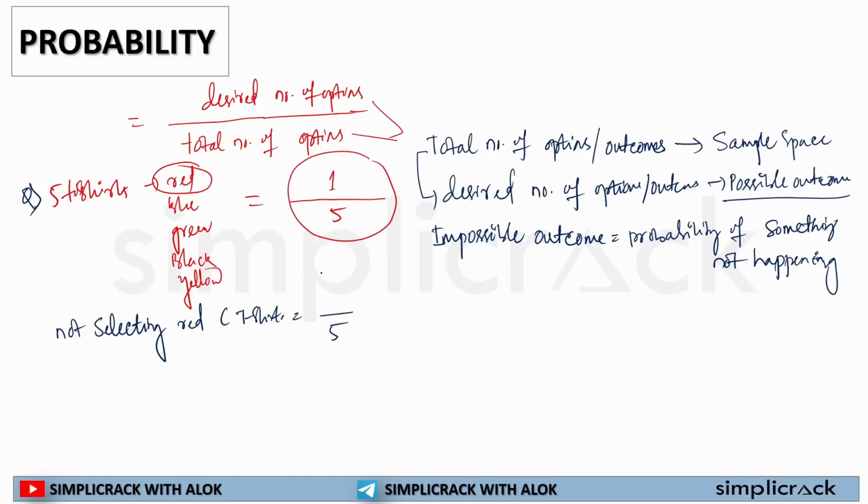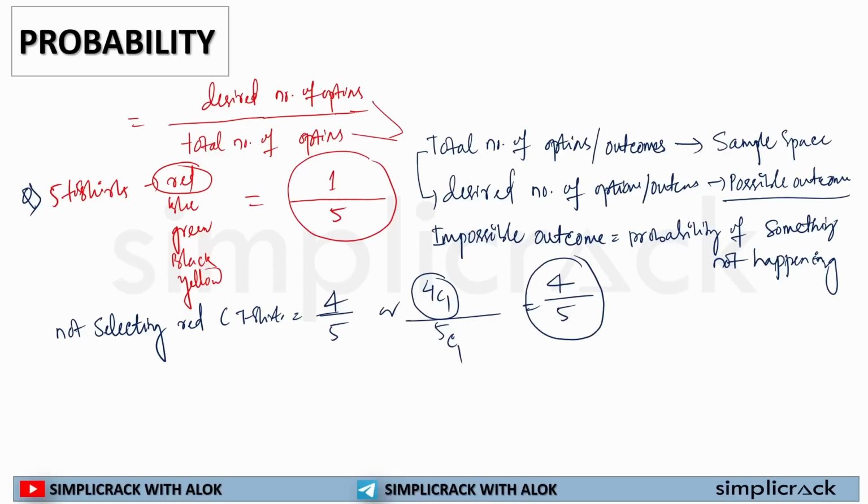If I'm not selecting red, then I should select a t-shirt out of the 4. Or I can write it in the form of permutation and combination. The probability of selecting a t-shirt which is not red will be 4C1, and selecting a t-shirt out of 5 options is 5C1. Now, as we know, 4C1 will always be 4 and 5C1 is always 5. So the probability of not selecting a red t-shirt is 4 by 5.